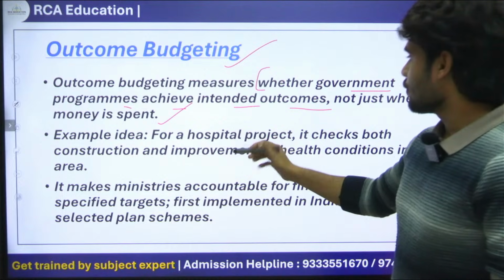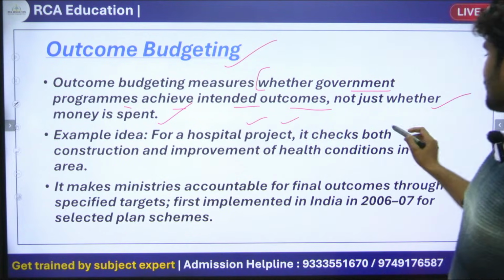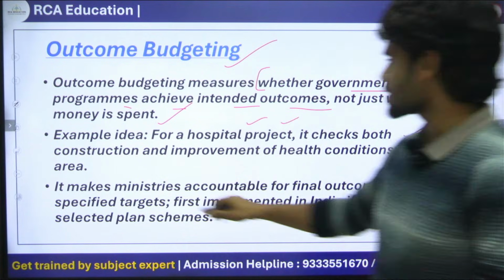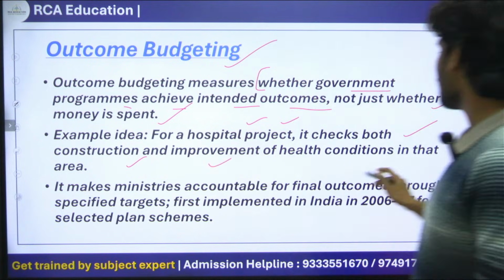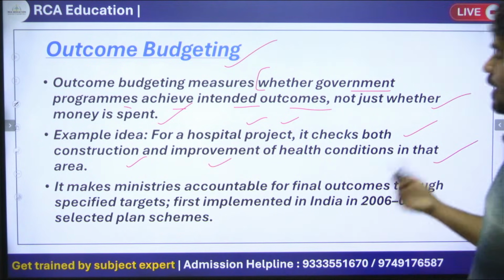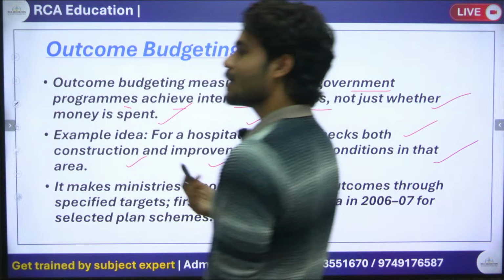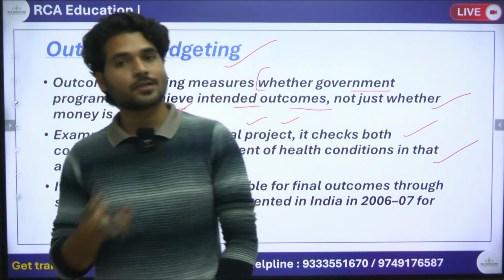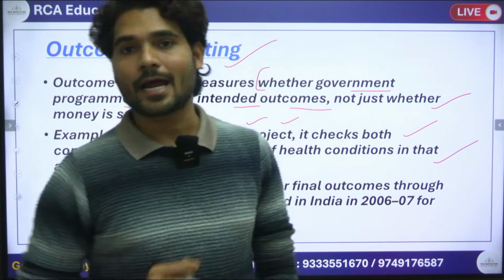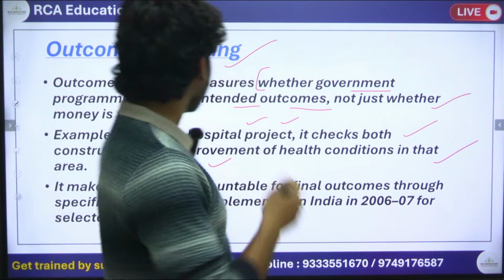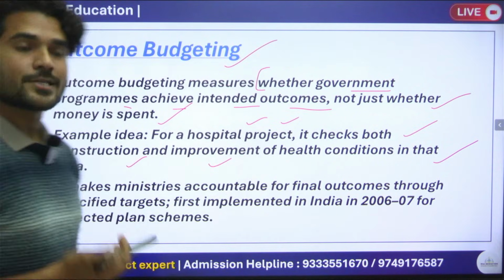Example, for a hospital project, it checks both construction and improvement of health condition in that area, that is, what is the condition of health in the area where this budget was implied. Okay, so this is called the outcome based budget.